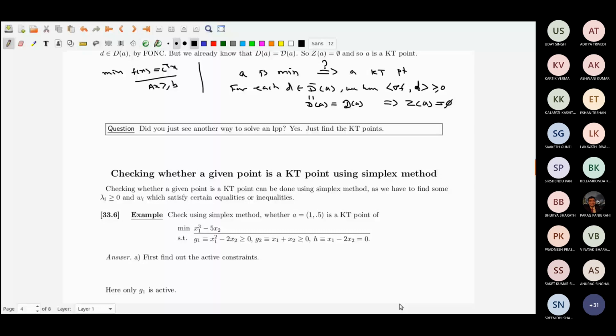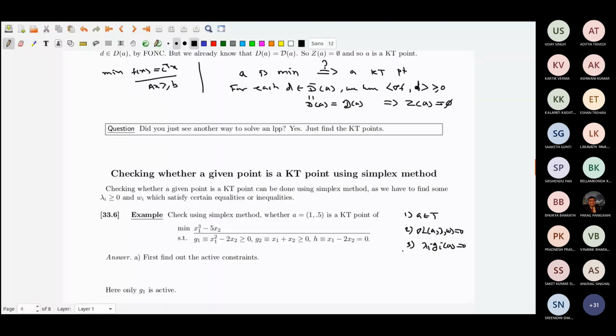For a KT point there are three parts. Part one is A belongs to T, which is already given to me. A is a point of T. Second, I have to find lambda greater than or equal to 0 and W, where W comes from R^p, there are p many constraints, such that grad L(A, lambda, W) has to be 0. And with the condition that lambda_i g_i(A) equals 0.